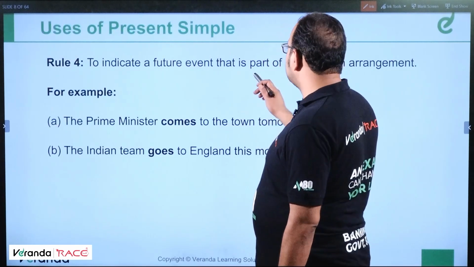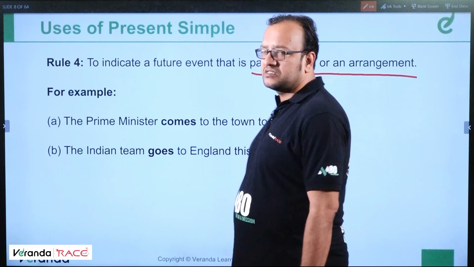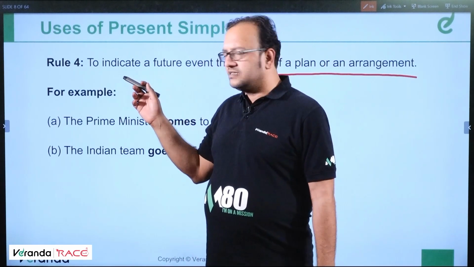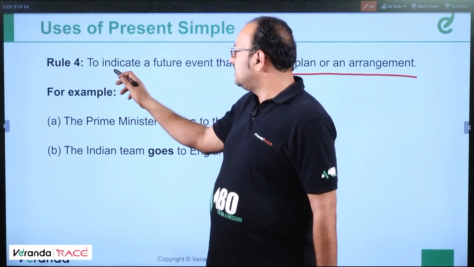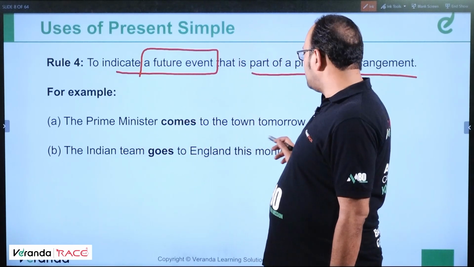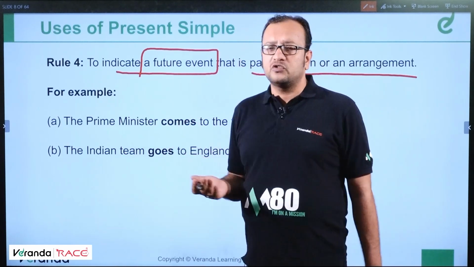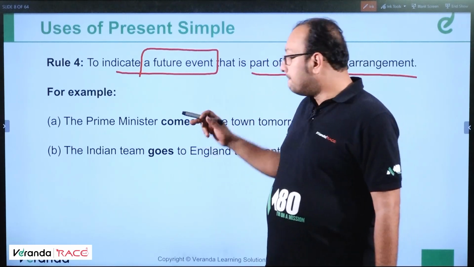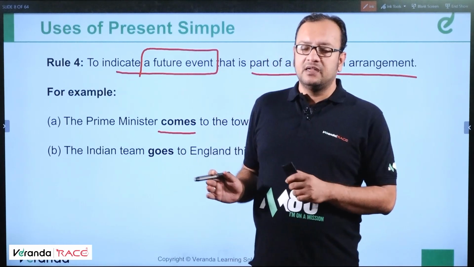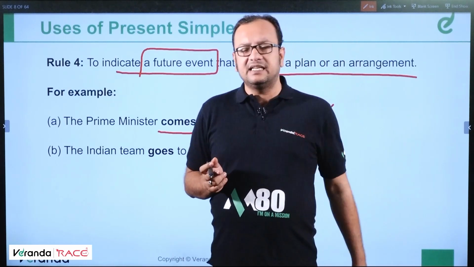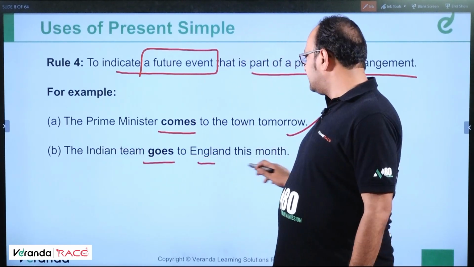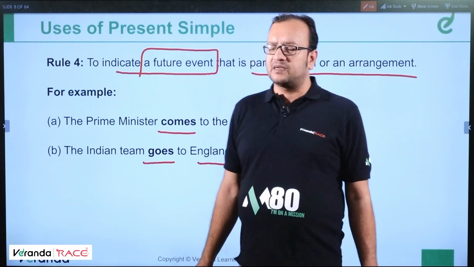To indicate a future event that is part of a plan or an arrangement. We write the sentence in the simple present. For example, the Prime Minister comes to the town tomorrow. So the time is future, but the tense is simple present. So present tense, future time. That's the difference of time and tense that I mentioned earlier, right? The Indian team goes to England this month.